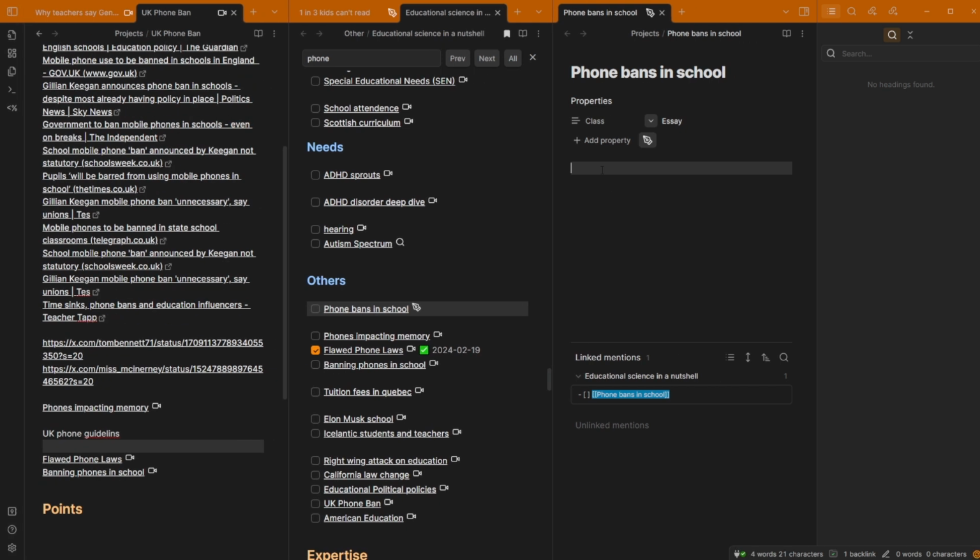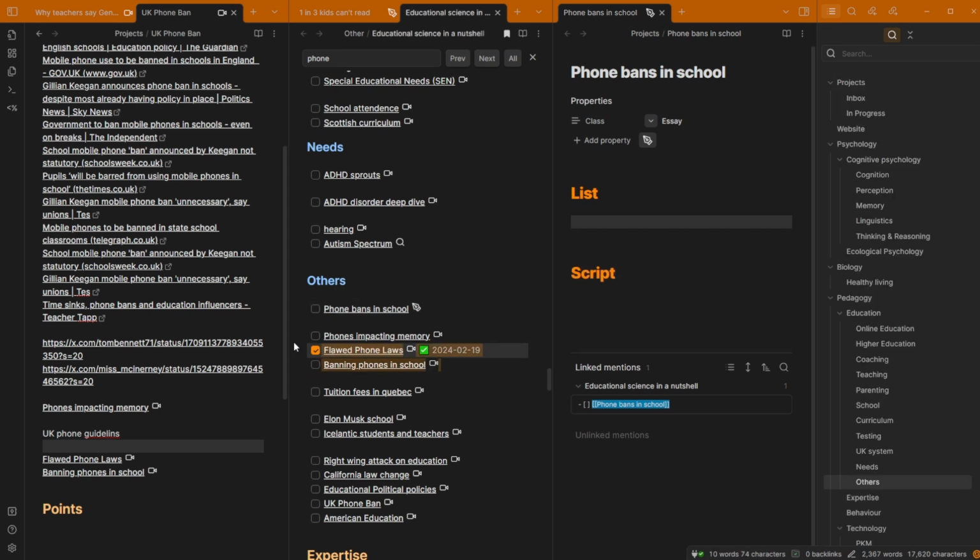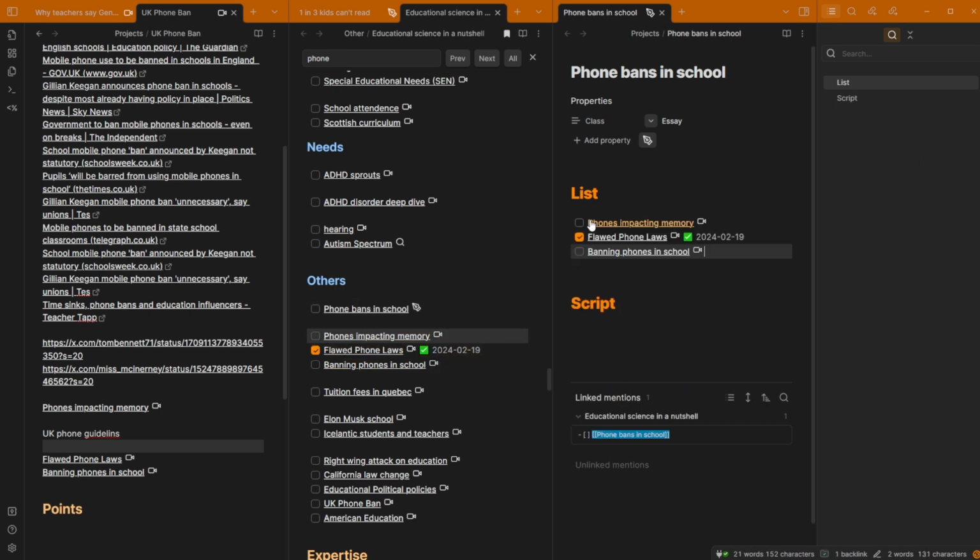Close that down. I don't want that. And then we want a list of points and then script. Now I want all of these, I think, so let's just copy and paste that over. I don't need those as tick boxes. I can just have them as bullet points.